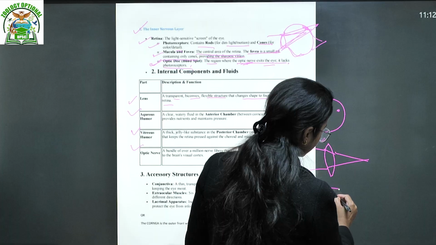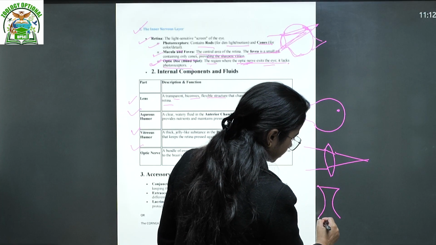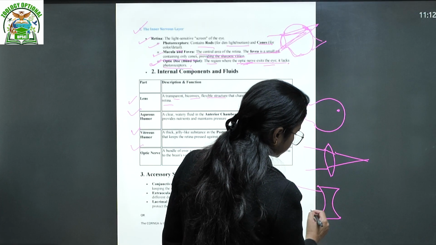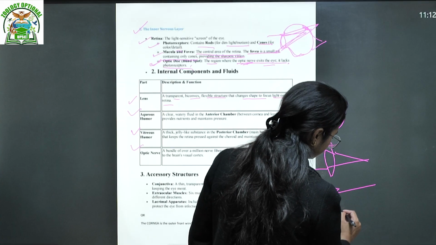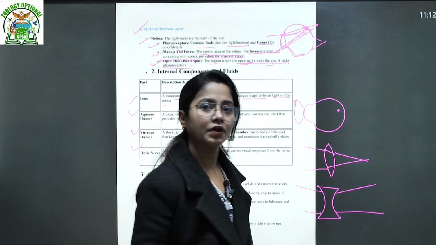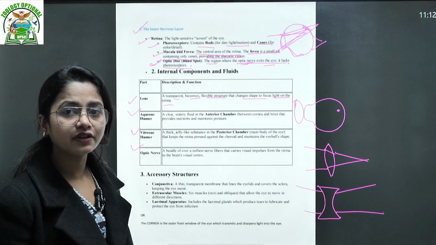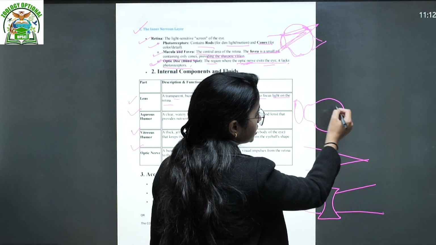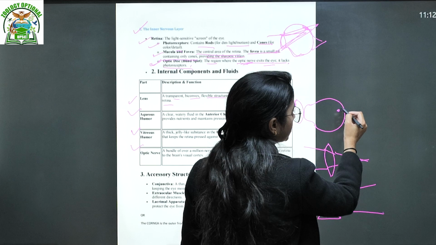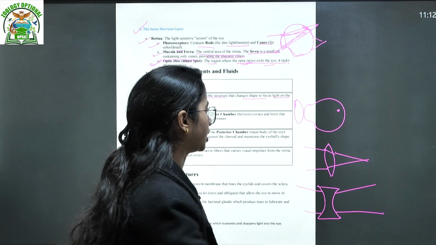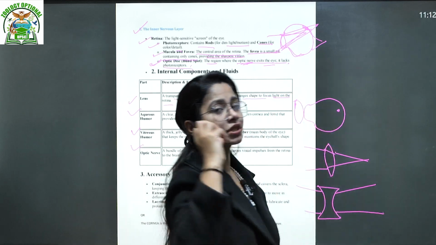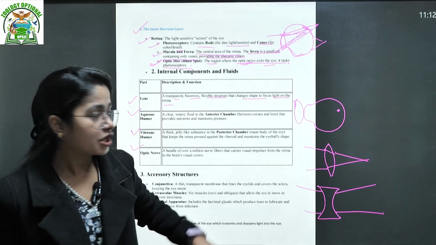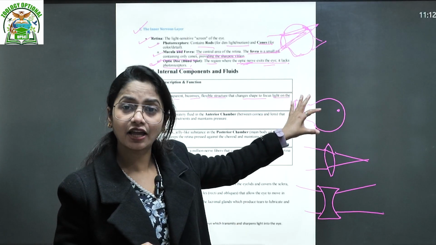And concave lenses are like this, which diverge the light, right? This is the kind of lenses we generally see. So suppose the person can see near objects but cannot see far because the image is forming before the retina. That means you have to use a kind of lens that will diverge the light a little.